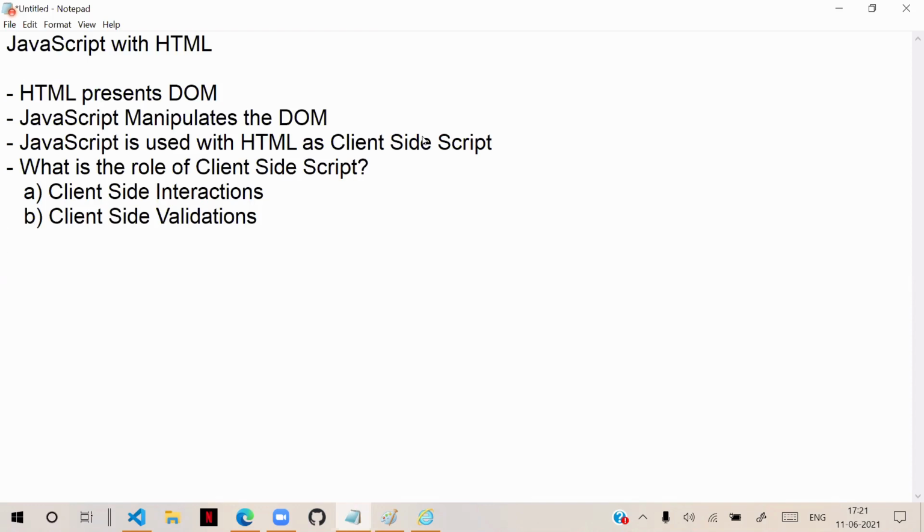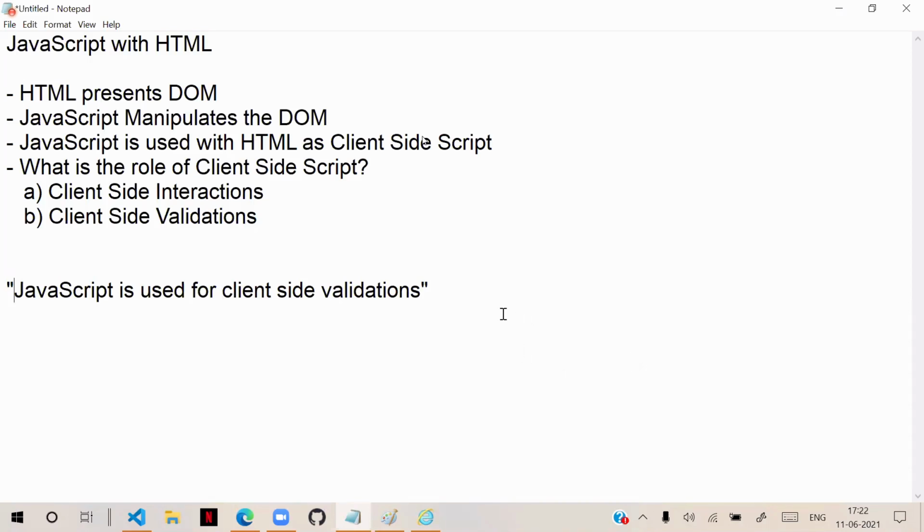Now, generally, if you ask an ordinary learner what is the purpose of JavaScript, immediately he will tell you, sir, JavaScript is used for client-side validations. This is the point you will hear from many people who learn JavaScript. But JavaScript is not only used for client-side validations, it is so much more. It can do a lot of things.